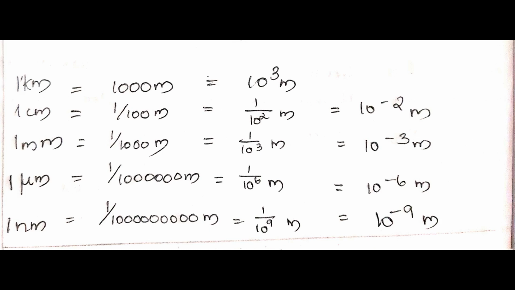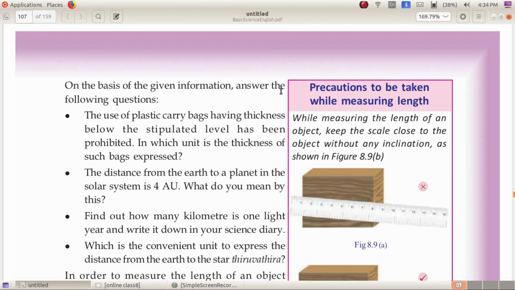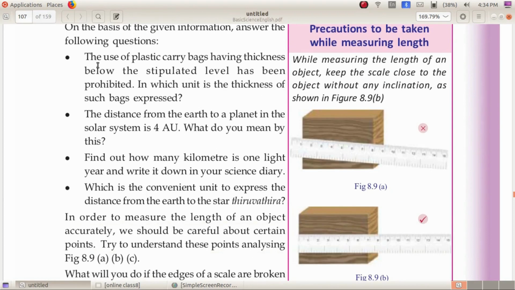On the basis of the given information, answer the following questions. The use of plastic carry bags having thickness below the allowed level has been prohibited. In which unit is the thickness of such bags expressed?